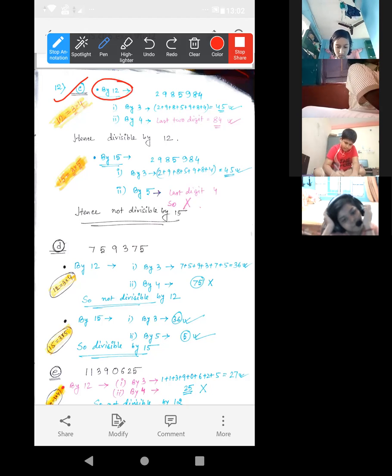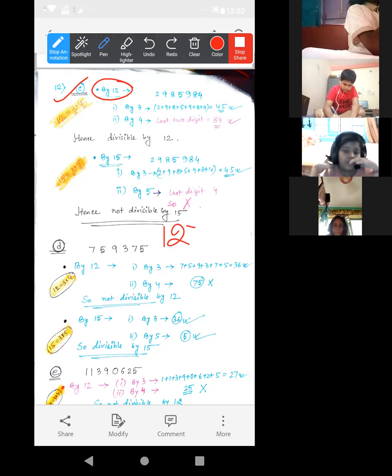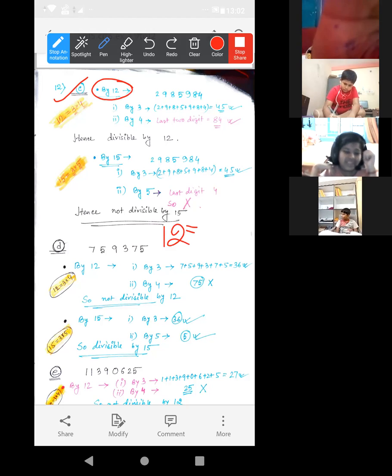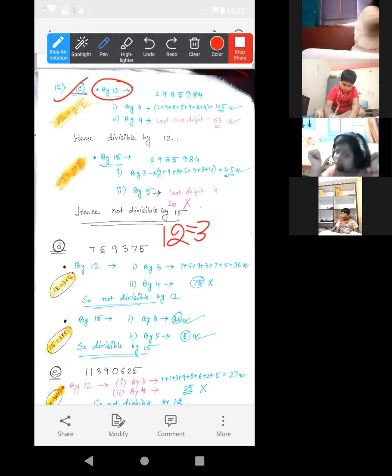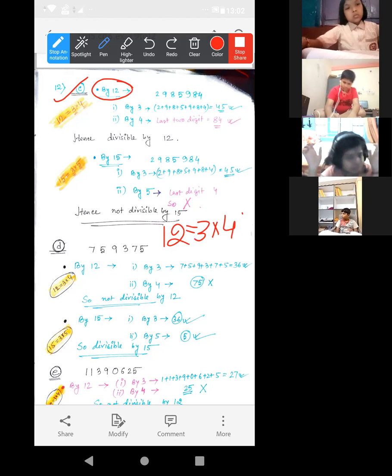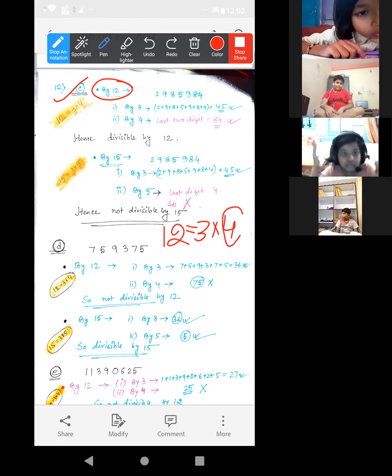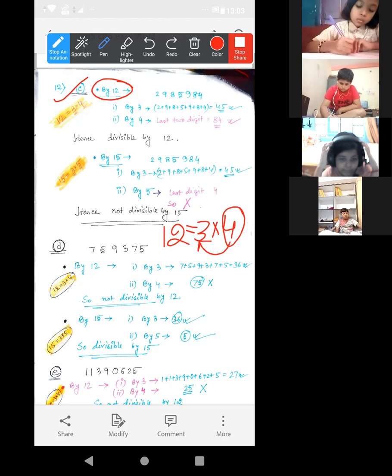So 12 is a composite number, not prime. Now we have to break it in such a way that in the product of two numbers, the two numbers will be co-prime of each other. Look, if we write 3 4s are 12. Basically 4 is not prime, but 3 and 4, these two are co-prime, na? Yes or no? Yes, ma'am. Only one common factor, 1, is the common factor.